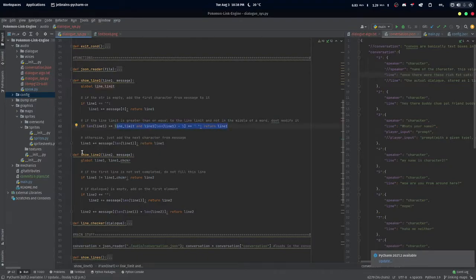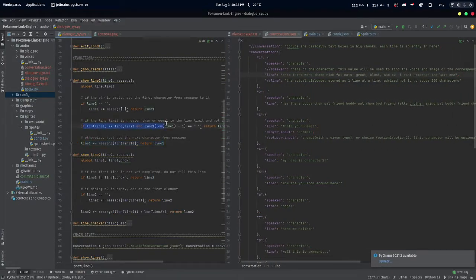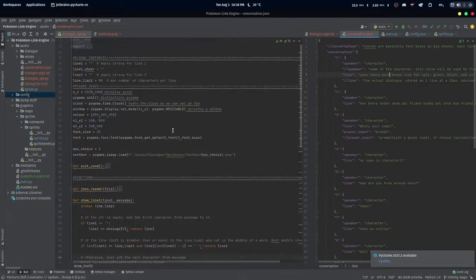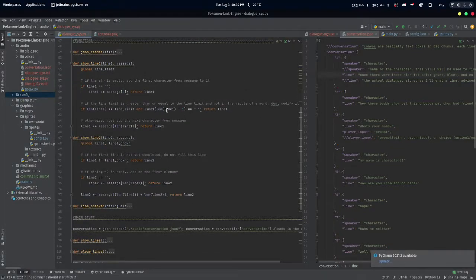that would be an indicator to start using this line, the second line, right? But otherwise, just keep on adding a character onto line 1 until eventually we satisfy this condition. So we go through the iteration and start showing lines. So show line 1, O, and then you add an N, C, E, T, and so on, all the way to the end of the message, in which we would either clear it, or line 1 equals the line limit, the character limit, and in that case, it looks to end on the end of a word.